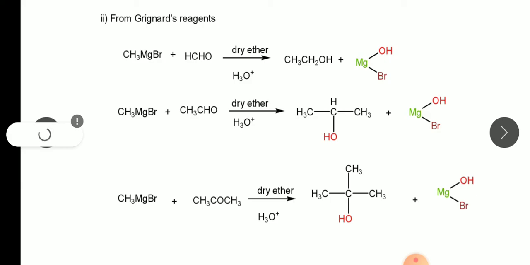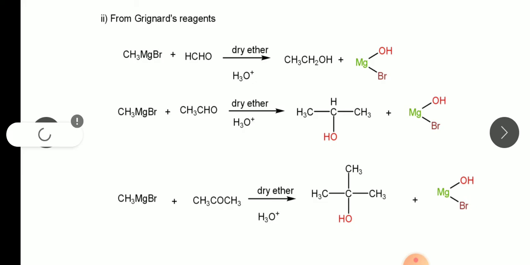Okay, and in a similar reaction when we treat Grignard reagent, that is CH3MgBr, with ketone, that is dimethyl ketone, or we can say propanone, in the presence of dry ether and hydronium ion, it gets converted into tertiary alcohol. Mechanism is similar for this also.